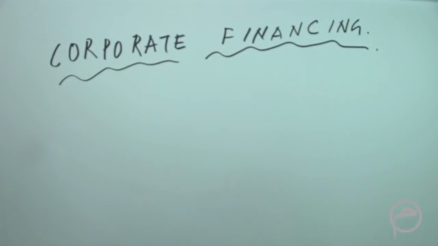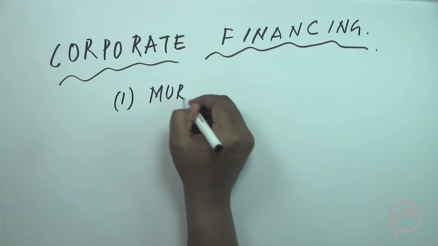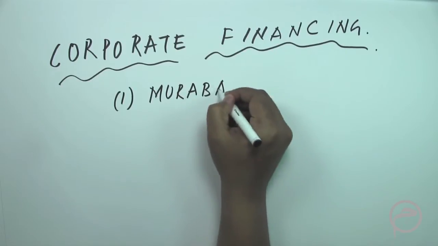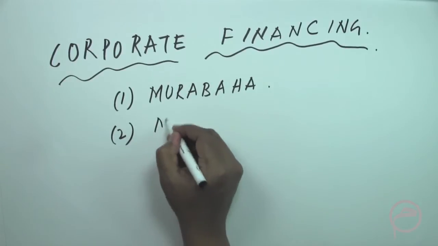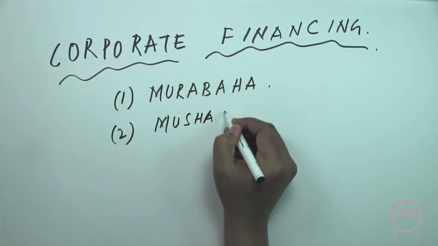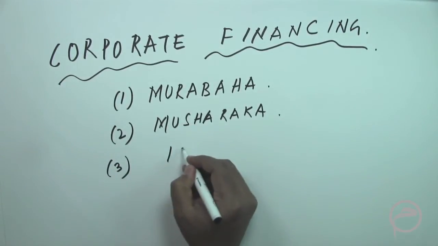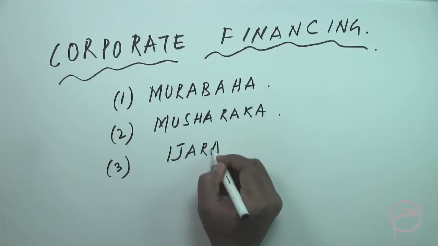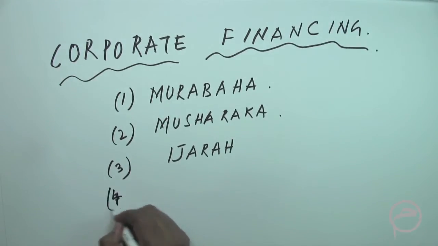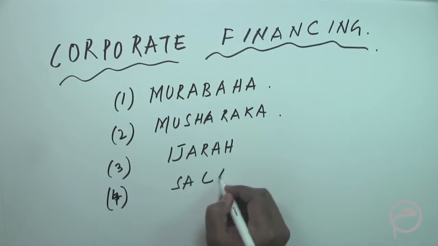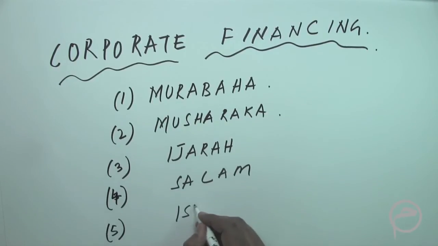So these structures are, for example, Murabaha based, Musharaka based, Ijara based, that is lease, Salam based, and Istisna based.